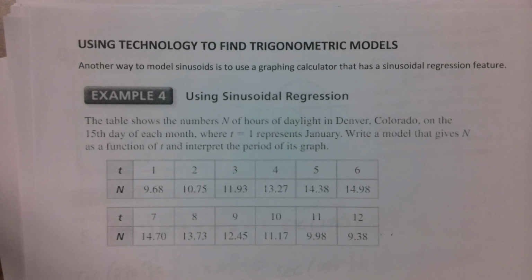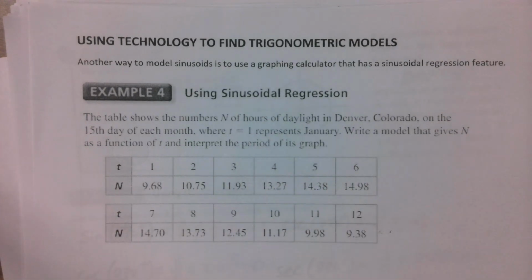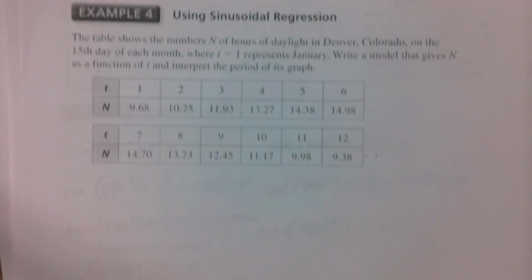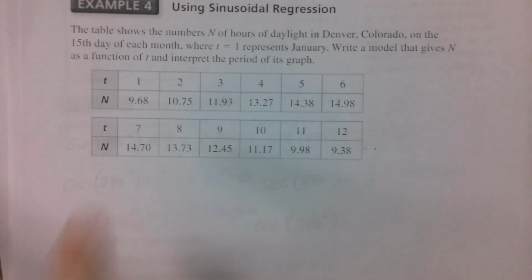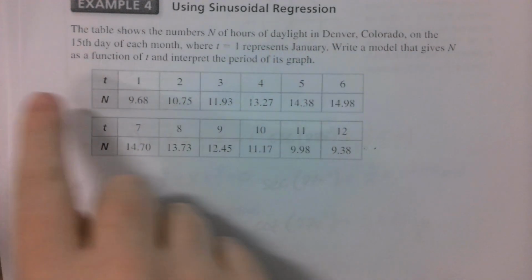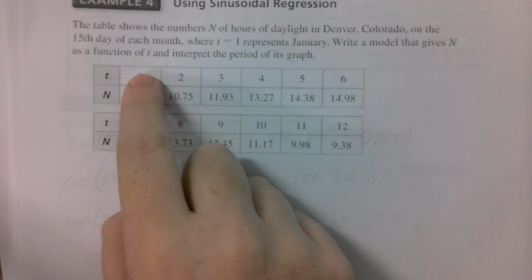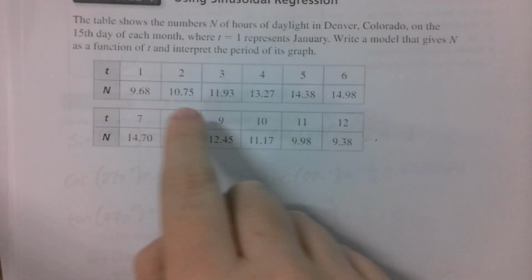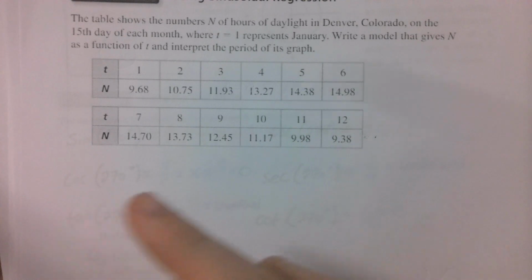What this means is, given some points, if we believe that these points somewhat model a sine wave or a cosine wave, we can actually use a sinusoidal regression to find what equation it will get. First of all, here's the deal. This shows the number of hours of daylight in Denver, Colorado on the 15th day of each month, where the first month is January, February, March, April, May, June, July, August, September, October, November, December. This, we might suspect, is a sinusoidal shape. It might be a sine or a cosine function.